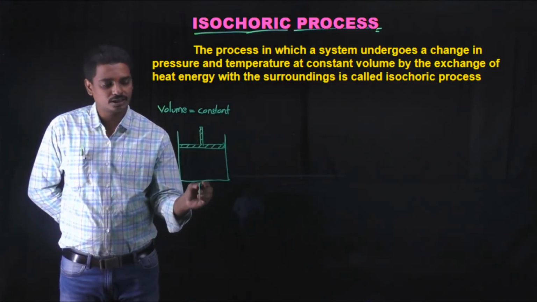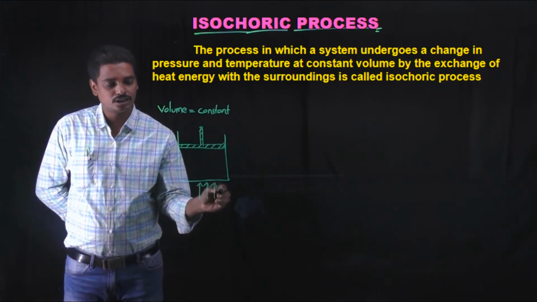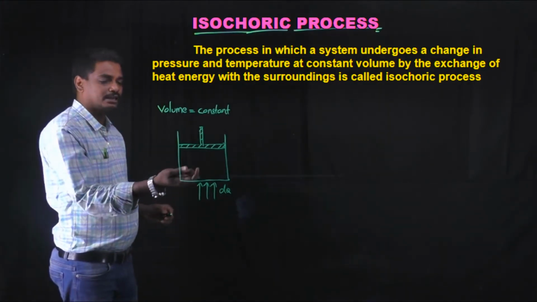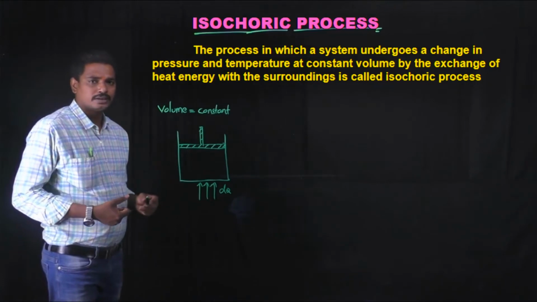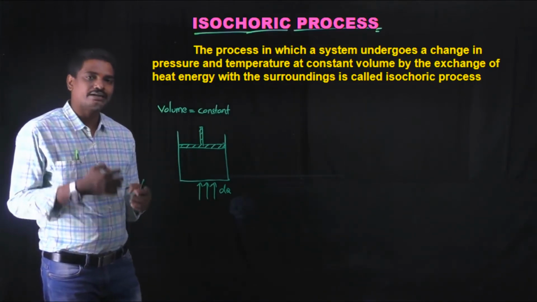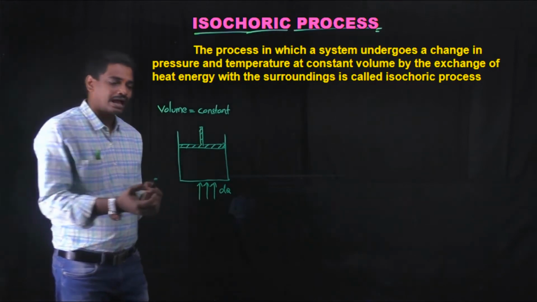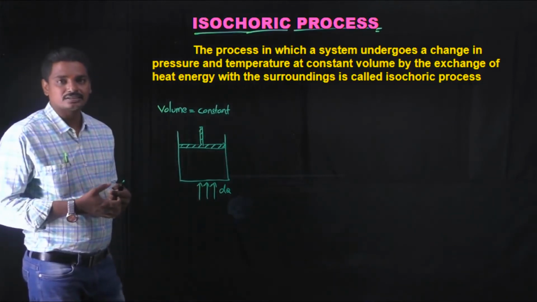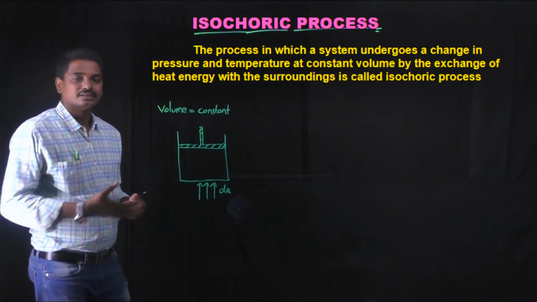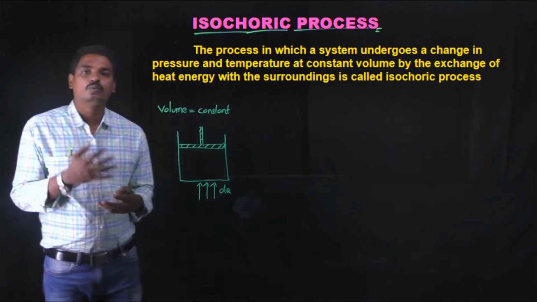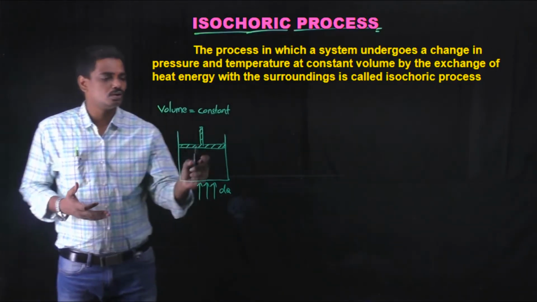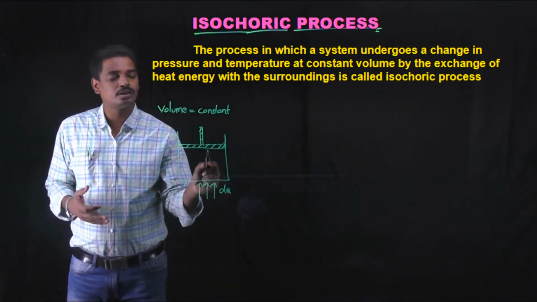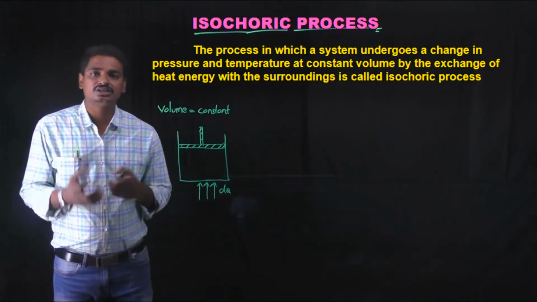Now we heat the cylinder by an amount of heat energy, let it be dq. So this heat energy is supplied to the cylinder at constant volume. Volume remains constant, which means pressure and temperature increase. As we heated the system, the pressure and temperature of the gas inside increase, but the piston is not movable. This increase in temperature is used only for internal energy. No work is done by the system on the piston. So the amount of heat energy given to the system is utilized only by the change in internal energy.